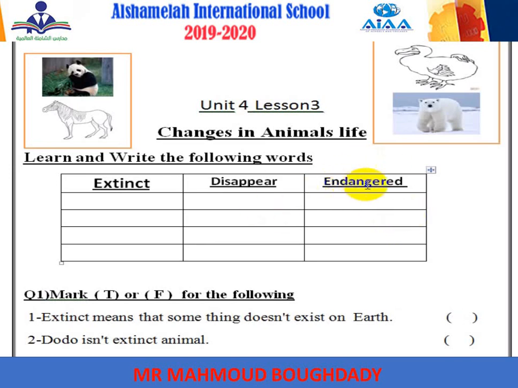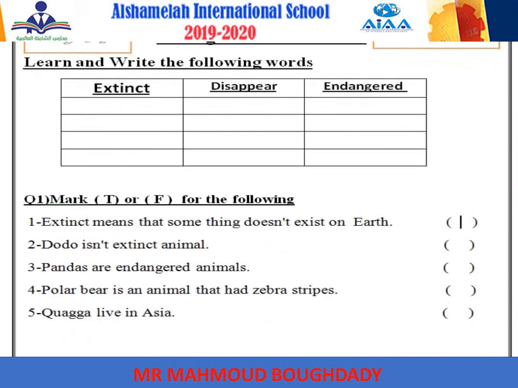Then we talked about endangered animals. Endangered means the animals that still exist but with few or little numbers. Some other animals still live on the planet Earth but with little numbers, like a great ape, like panda, like the polar bear. Okay, it's a quick revision. Now let's start answering the questions.